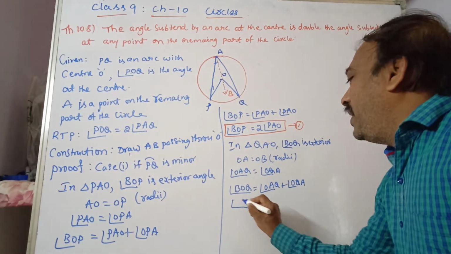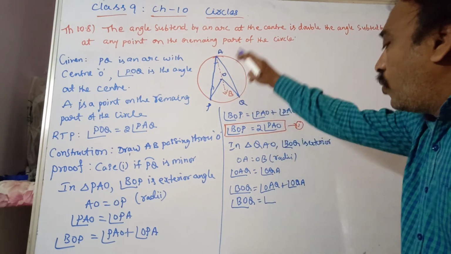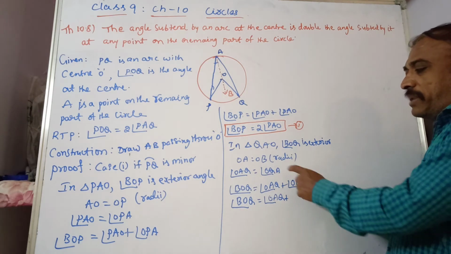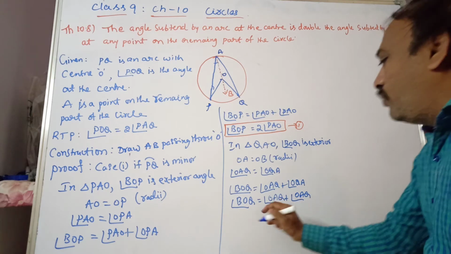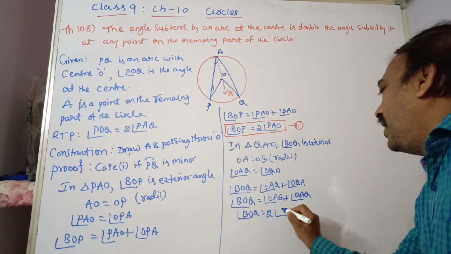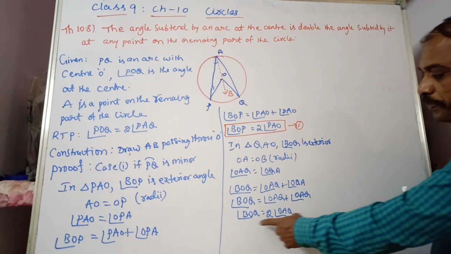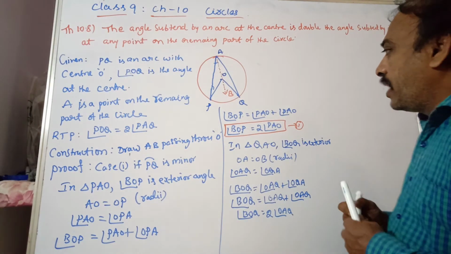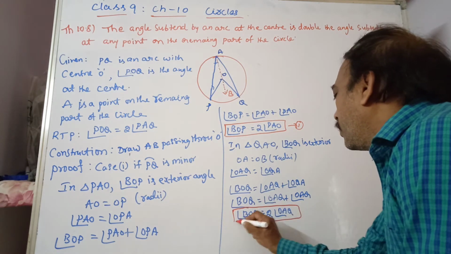So angle BOQ is equal to angle OAQ plus angle OAQ. Now angle BOQ is equal to 2 times angle OAQ. Let this be equation 2.